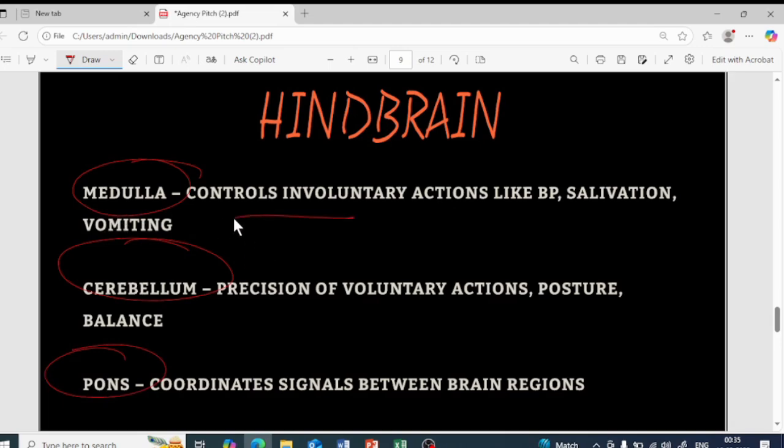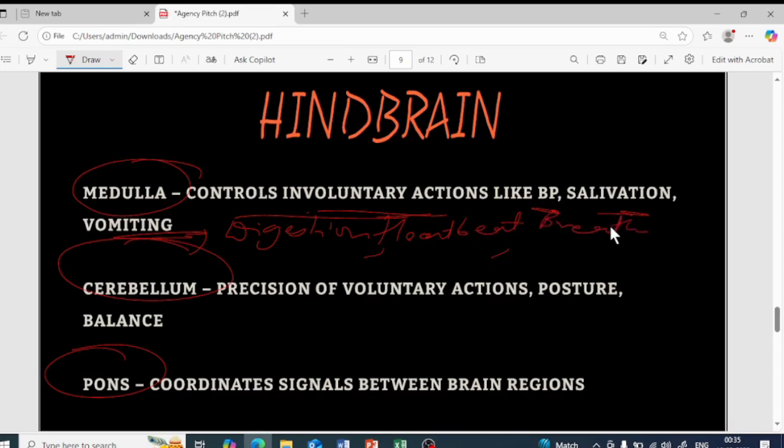So the medulla controls the involuntary actions like blood pressure, salivation, vomiting, digestion, what else? Heartbeat, yes, heartbeat. And any other example, students? Yes, very good. Breathing. Yes, breathing as well. Okay, so salivation, vomiting, digestion, breathing, heartbeat, which cannot be controlled, isn't it? Which cannot be thought about and controlled. So these are the involuntary actions being controlled by the medulla.